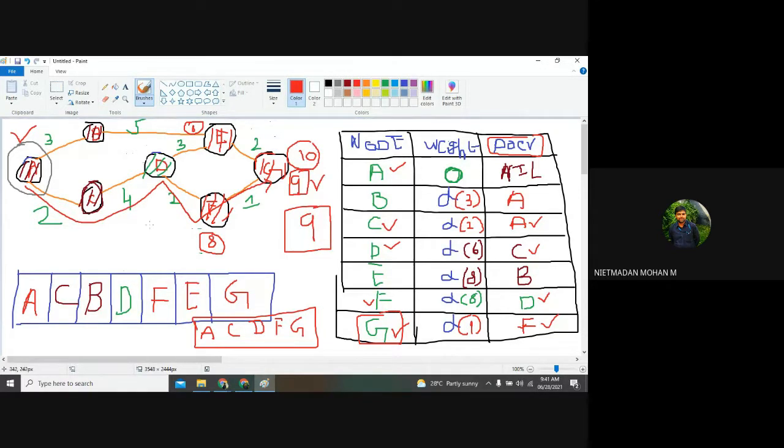So from the program point of view, what do you want to do first? Source node? No. Before finding out the source node, you want to do one thing. What is that? The source node will come from the user, who will be giving us an input. So based upon the user input, you can identify the source node and you can travel. So before collecting the source node, we want to do one thing. What is that? Present or not.